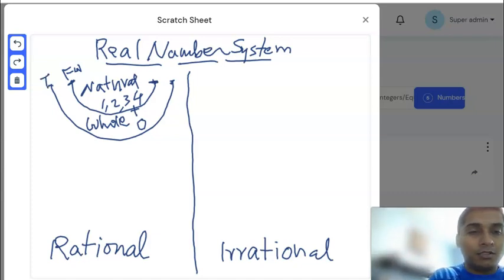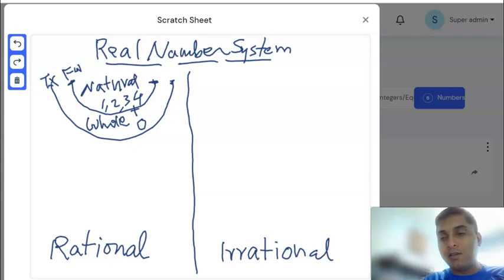Think about this one as Texas, because anything that's part of Fort Worth is part of Texas. This big plate holds the smaller plate of natural numbers, 1, 2, 3, 4, plus 0. When 0 is added into that group, that becomes the whole number family. For example, positive 2 or positive 3 are also whole numbers, but 0 is not a natural number.